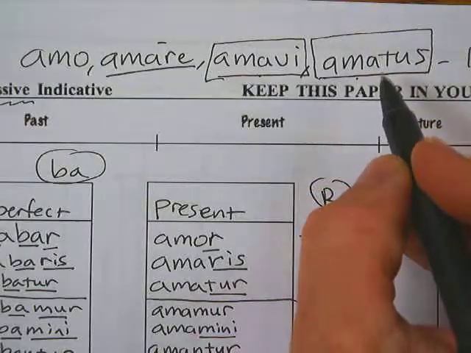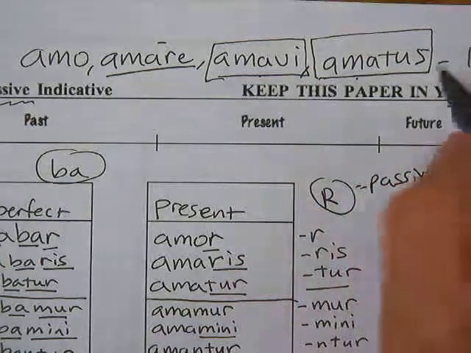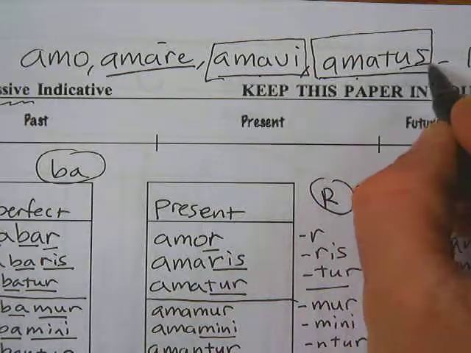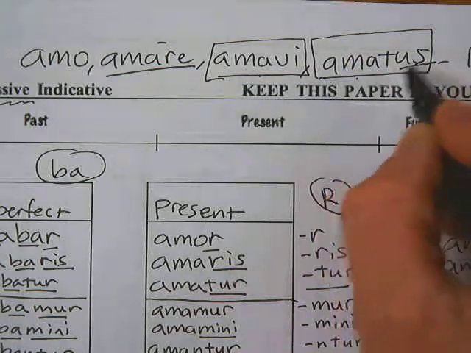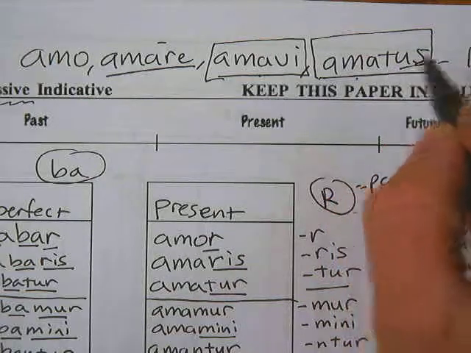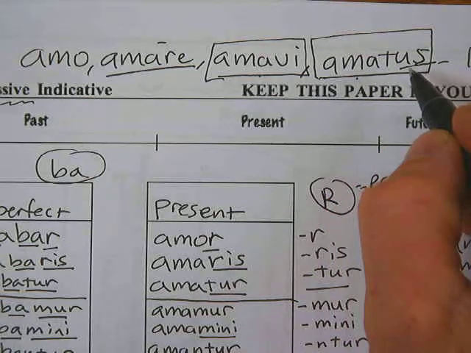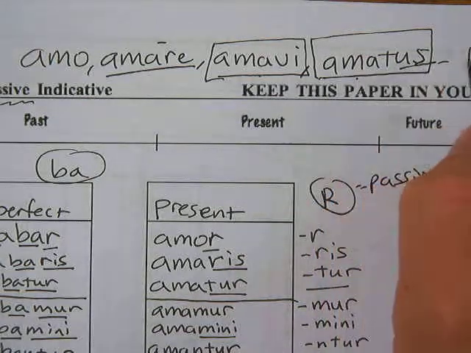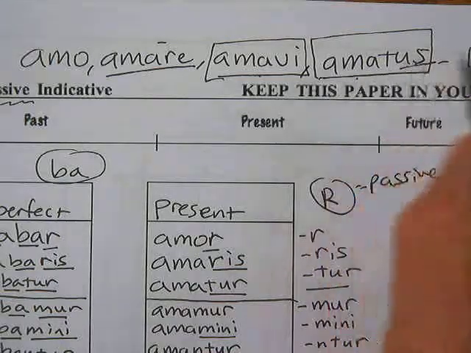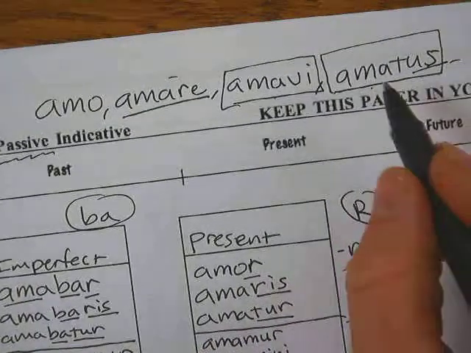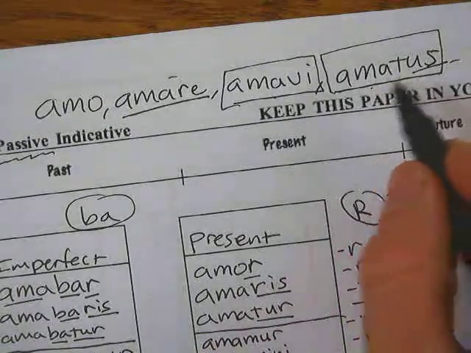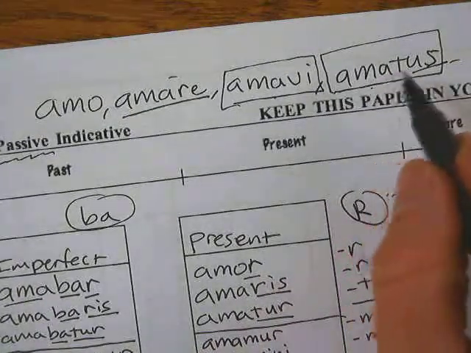And you're going to go to your perfect passive, amatus. Now, real quick, this is an adjective sort of a form. So, you know, hopefully you recognize -us is usually a masculine. So really, this is just the masculine form here. It could be amatus, amata, or amatum if it's neuter. Okay, so masculine, feminine, and neuter. This is like an adjective here. And amatus means having been loved, or loved.